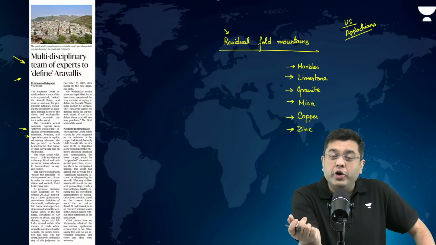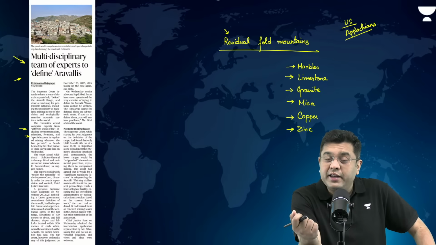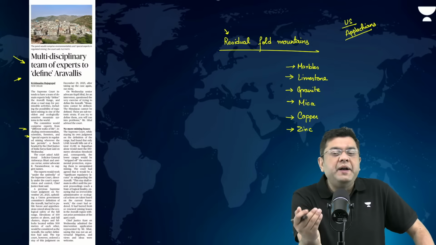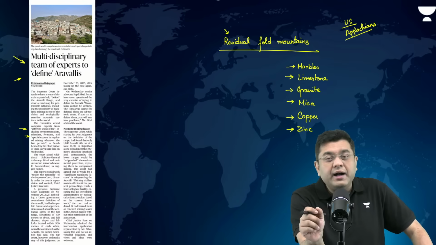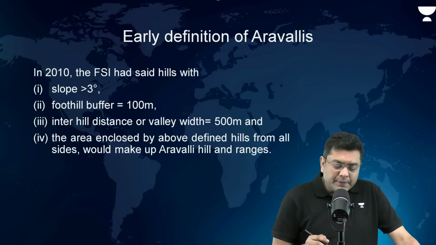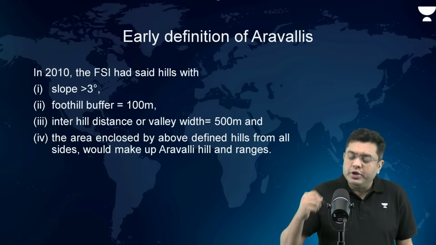It is a subtectonic feature. That is what Kapil Sibal has argued, that it is a subtectonic feature which cannot be defined by legal measures. It will always leave behind a glaring loophole. Nonetheless, you need to be aware of what the early definition of the Aravali was.